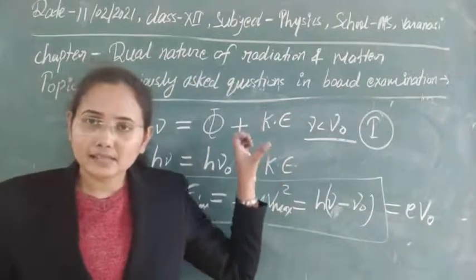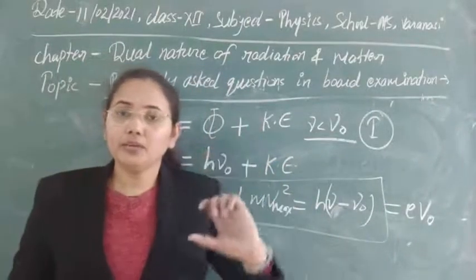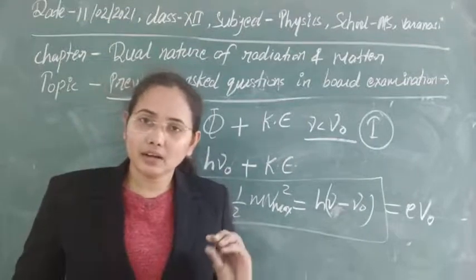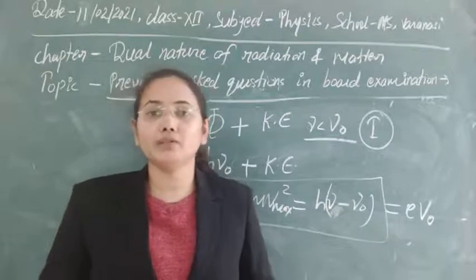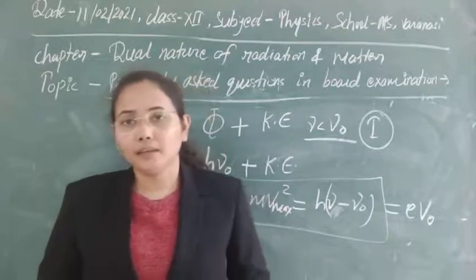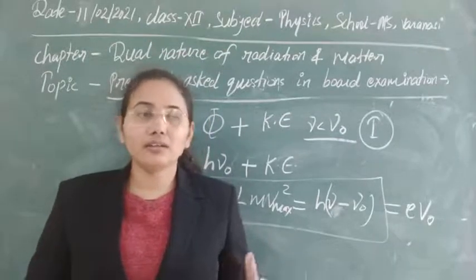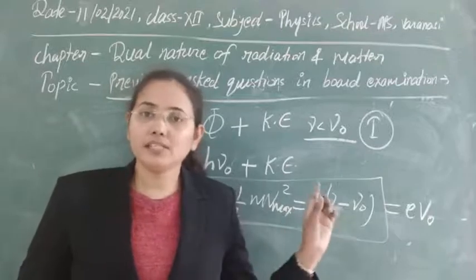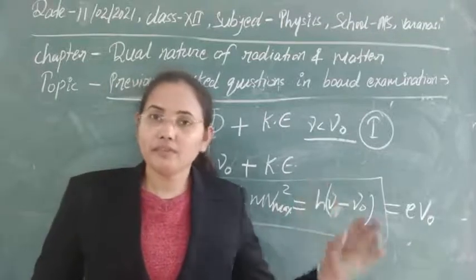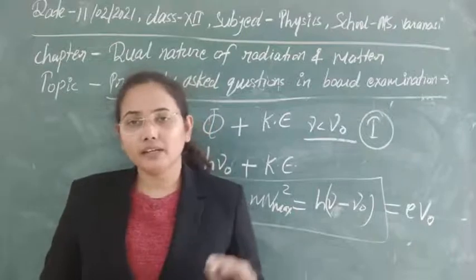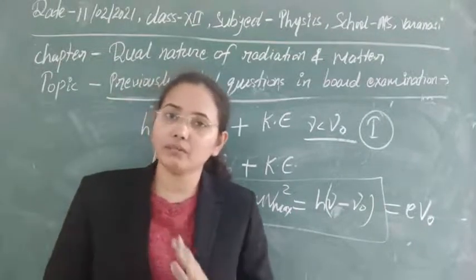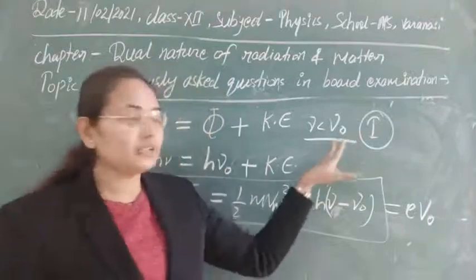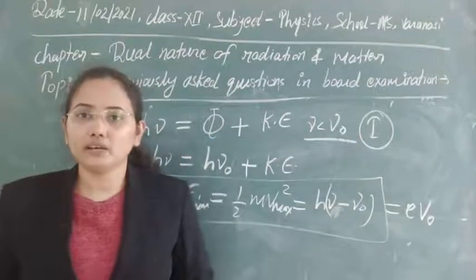But as we know, the number of electrons ejected depends on the number of photons incident, and the number of photons does not depend on the frequency of radiation. Whatever frequency we use, if the intensity is constant, the number of photons from all these sources will be constant. So at the second point it also fails to explain.